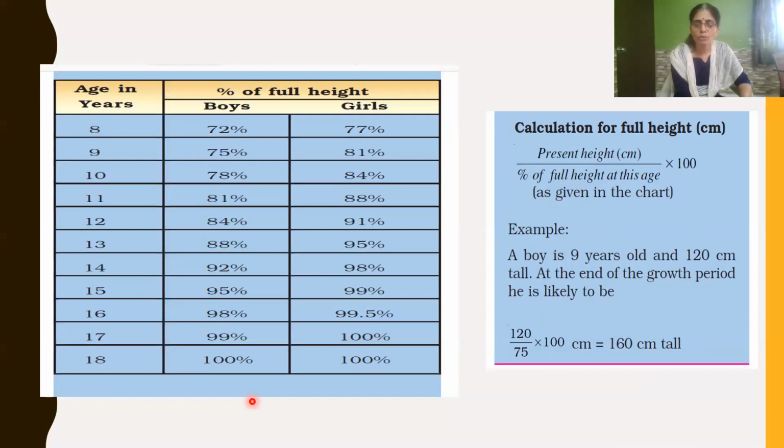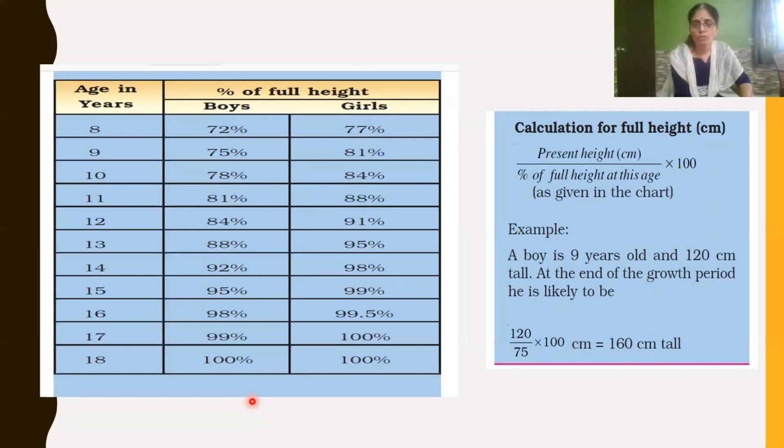As we know, we don't grow throughout our life. Growth is a natural phenomenon which happens from the day of birth, but it doesn't happen throughout our life. Our height is already determined by the hereditary character from our parents. That is, our height is already decided: this much height only we will reach, this much tall only we will be. This is due to the genetic character which we have from our parents.